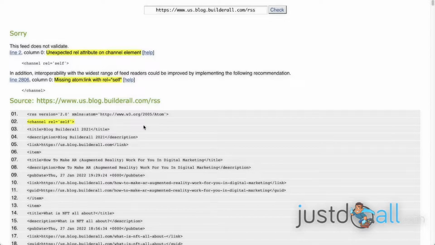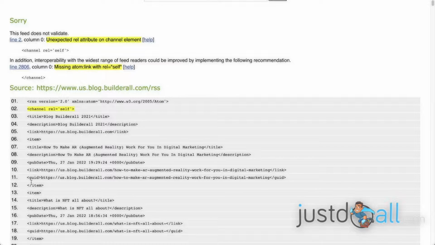So what is missing in this RSS feed from now? I will say two things are to be done. The first thing, which is good, is that, as you can see, in all the items one line has been removed, which was the wrong atom link. The one that should be in channel, as it's written here. So you should add a line, and I will show you which line.